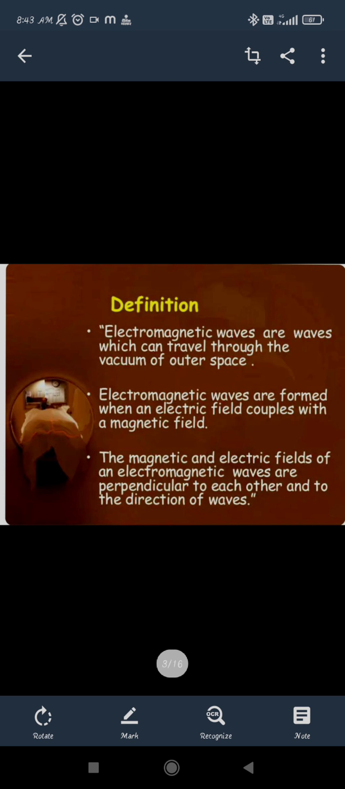So here the electric current will also have some part, so that we will be seeing in the next classes. Here we are going to see about the waves. So electromagnetic waves can simply be defined as the waves which do not need any medium to travel.